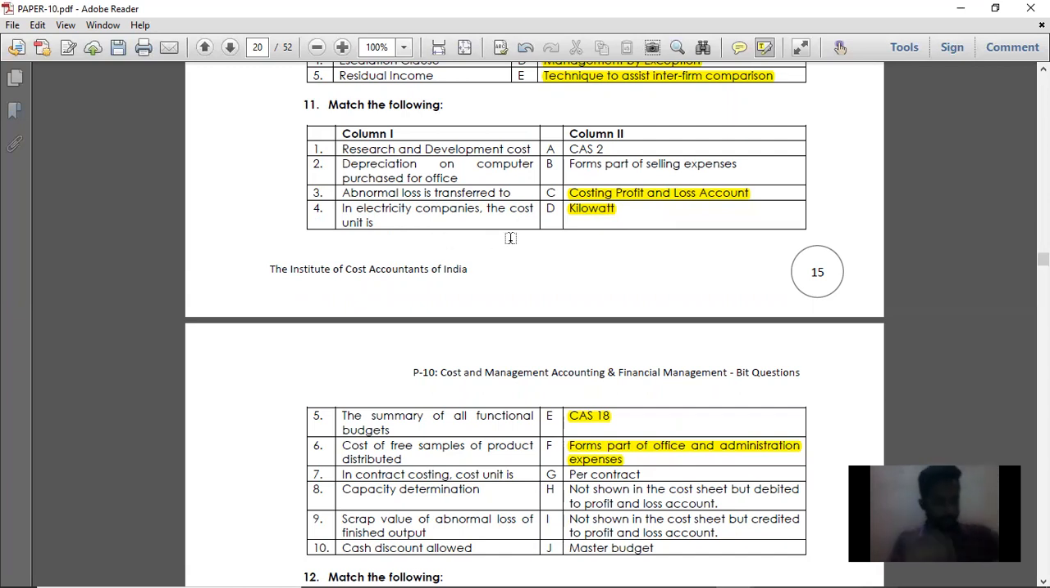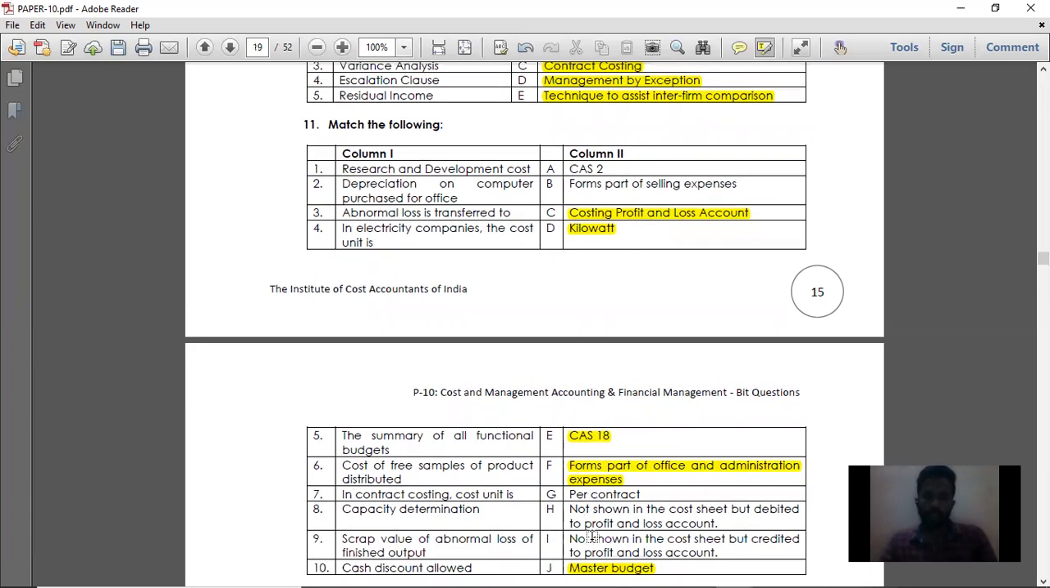Then point number 5. The summary of all functional budgets is nothing but the master budget. So option J is the right answer. So the summary of all the functional budgets is nothing but the master budget. Then the answer for point number 6.